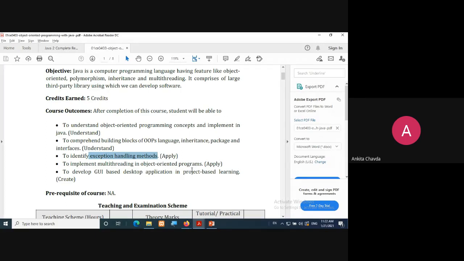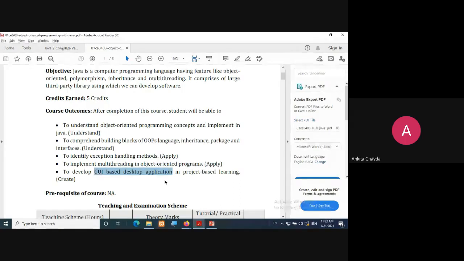Now, if you know what you mean by multi-threading, then it's a kind of multitasking, you can say, right? In a single program, we can have more than one task simultaneously. That is known as multi-threading. So if we are developing any program, it will allow you to do a lot of things simultaneously in the same program, just like multitasking. So that you will learn multi-threading. And finally, to develop GUI based desktop applications in project based learning.